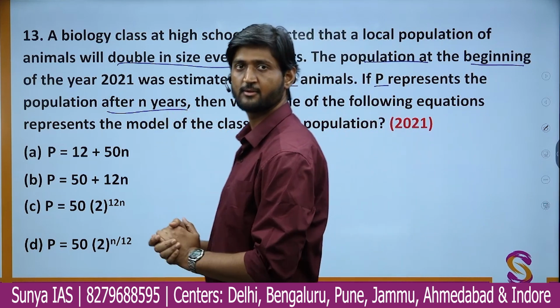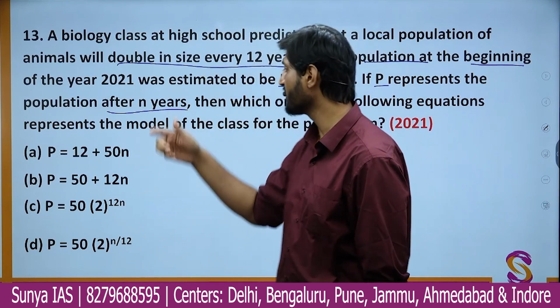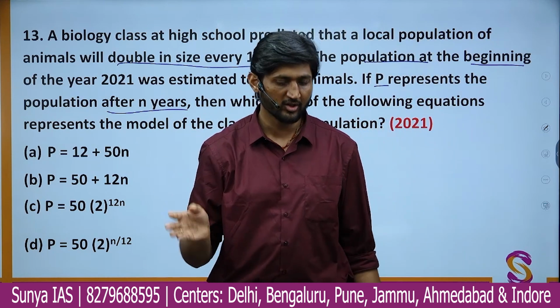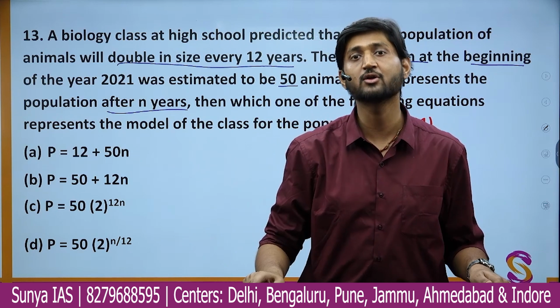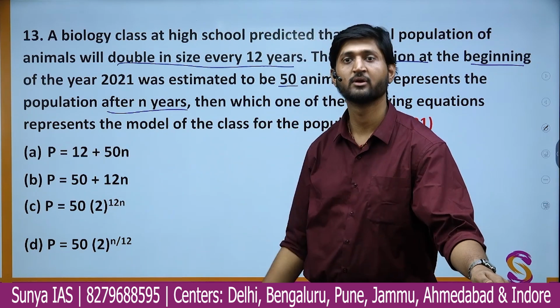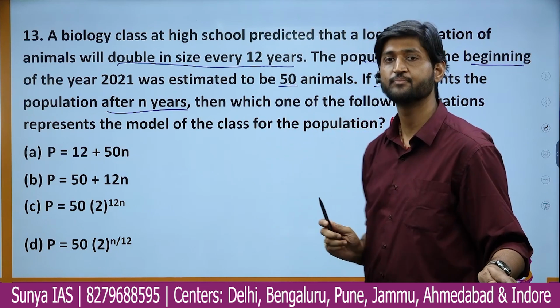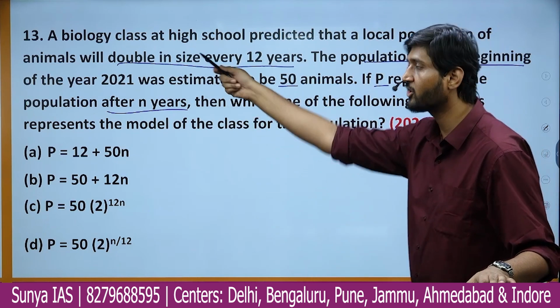Okay. So in this question, some students did some research and they predicted that in this way the population will rise. Okay, and they predicted various equations. Now out of these equations, you have to check which equation is correct. Now the thing is, in this question, he has already provided you with the equation. So you do not need to frame the equation actually. In that way, this question is quite easy. What you have to do is just check for the values.